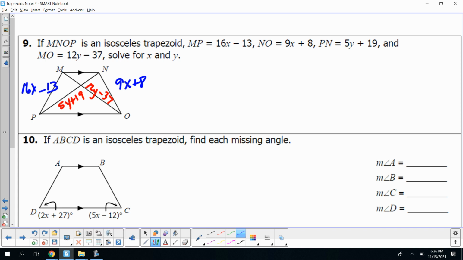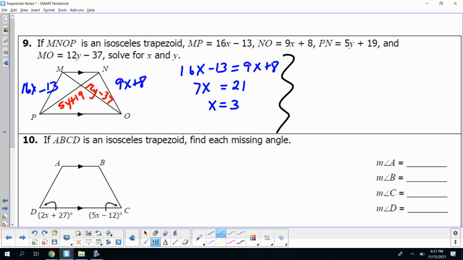So let's deal with the x's first. 16x minus 13 is going to be equal to 9x plus 8 because the legs of our isosceles trapezoid are equal to each other. So let's simplify. Let's subtract 9x from both sides. That gives me 7x. Let's add 13 to both sides, and that is going to give me 21. Now when we divide by 7, that gives me x equals 3.